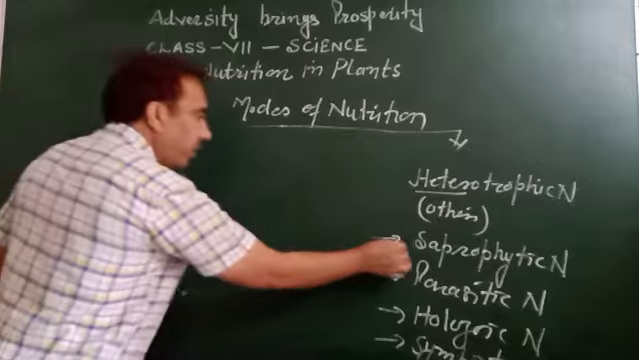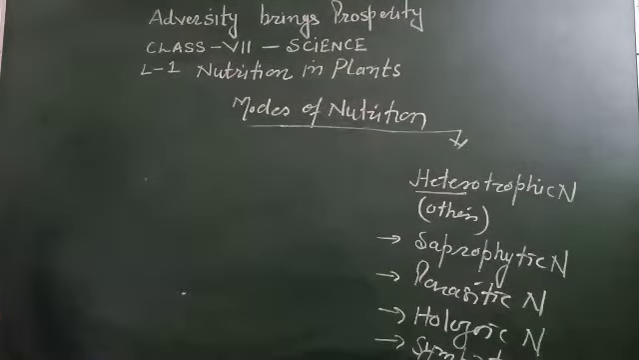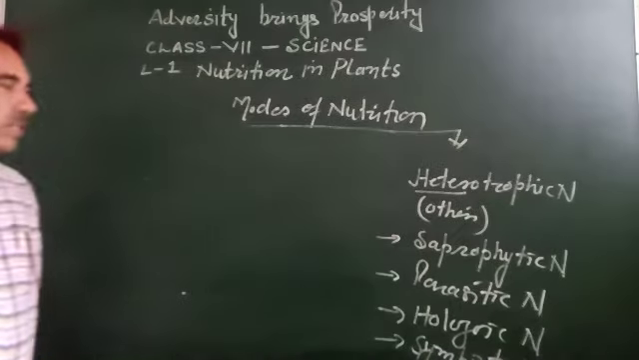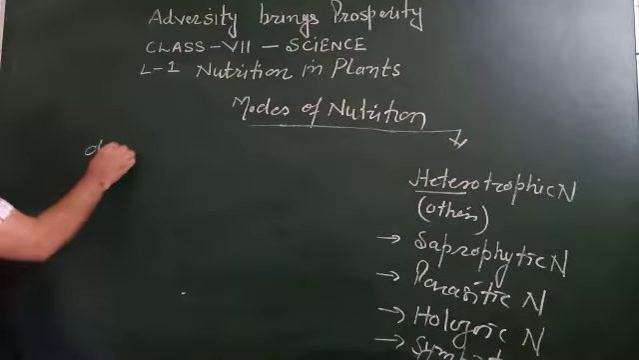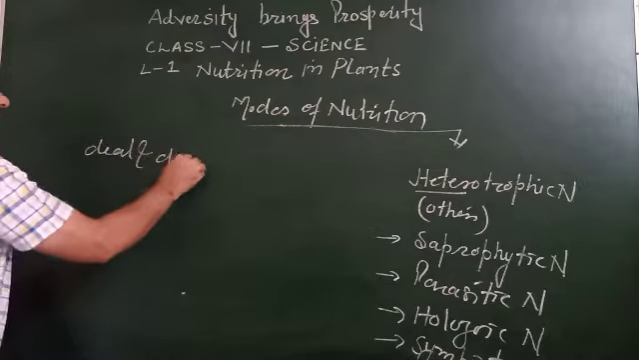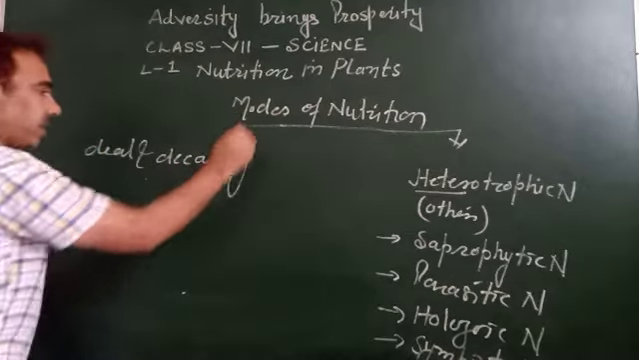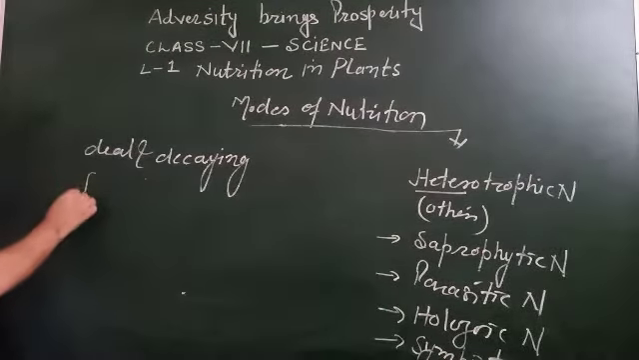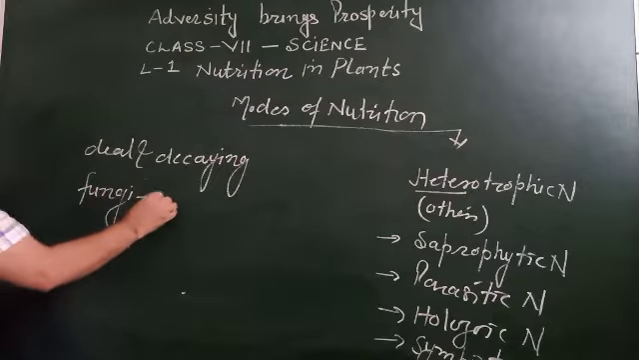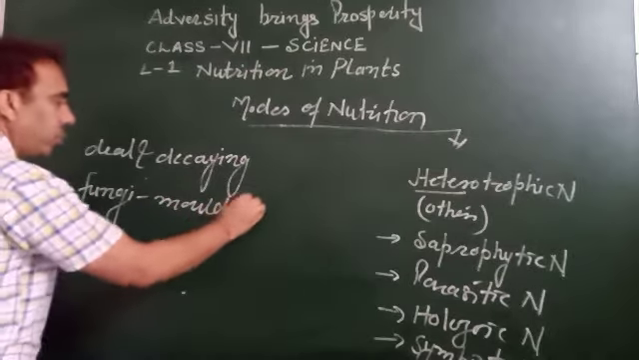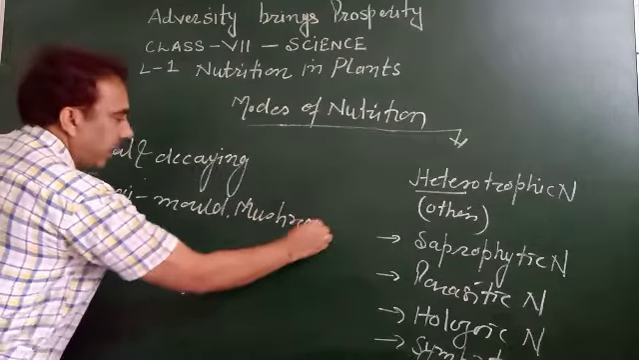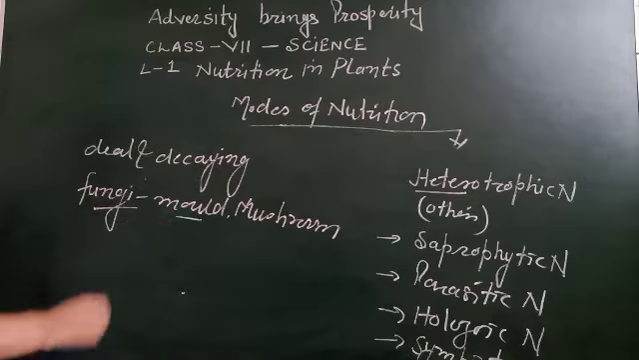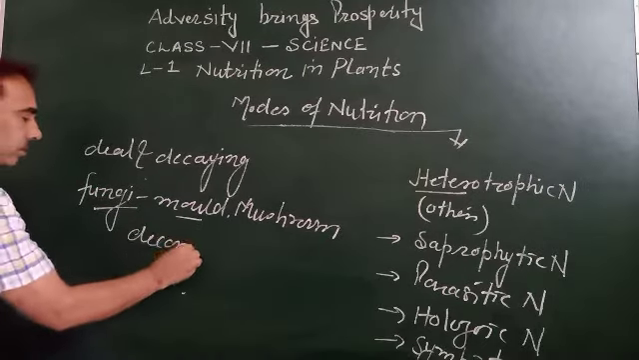Saprophytic nutrition. We are going to discuss saprophytic nutrition. In this particular mode of nutrition, organisms depend on dead and decaying matter for their food. The main example of this category is fungi, like mold and mushroom. These are examples of fungus, and they are also called decomposers.